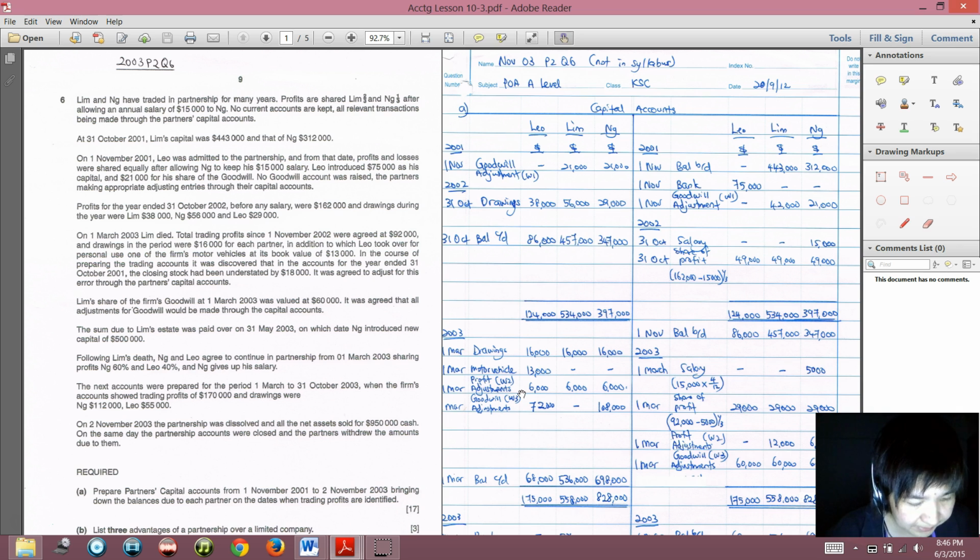In the course of preparing the trading account, it was discovered that in the accounts for the year ended 31 October 2001, so that means in the previous account, closing stock has been understated by 18,000. 31 October 2001, that means before the start of this one. This one started 1 November 2001. It was agreed to adjust this error through the partners' capital accounts.